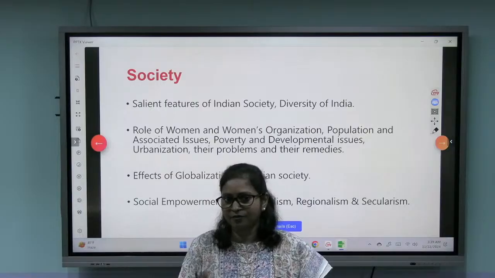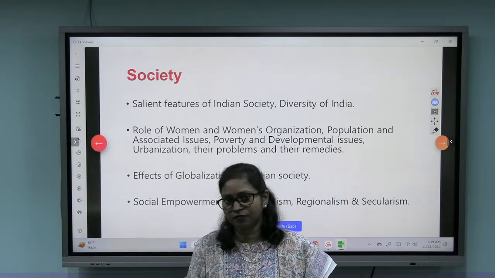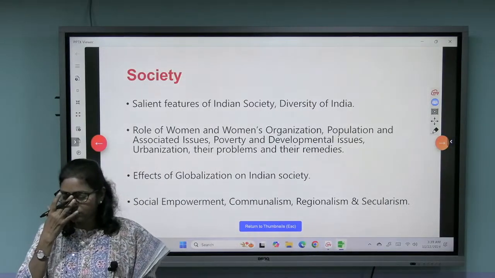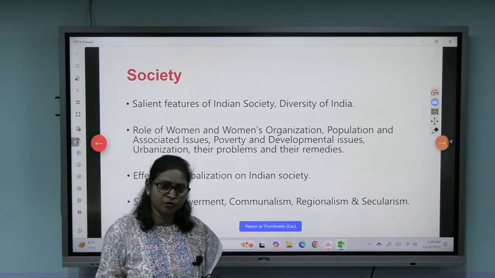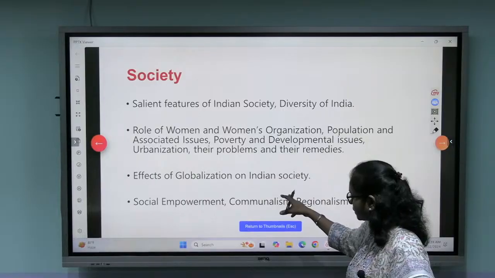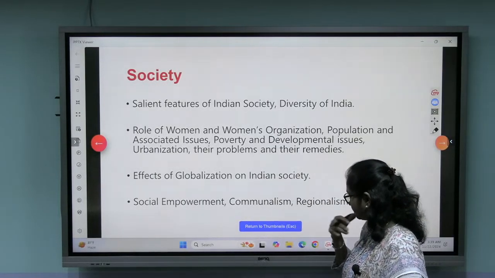So how does it have an impact, from the joint family system to the nuclear family system? There are some good effects of globalization, but also some bad effects. Those things we'll be studying under this topic: effects of globalization on Indian society. Then social empowerment.